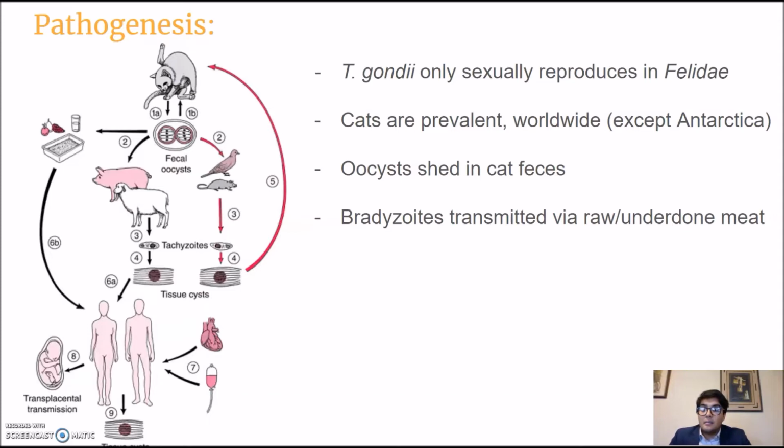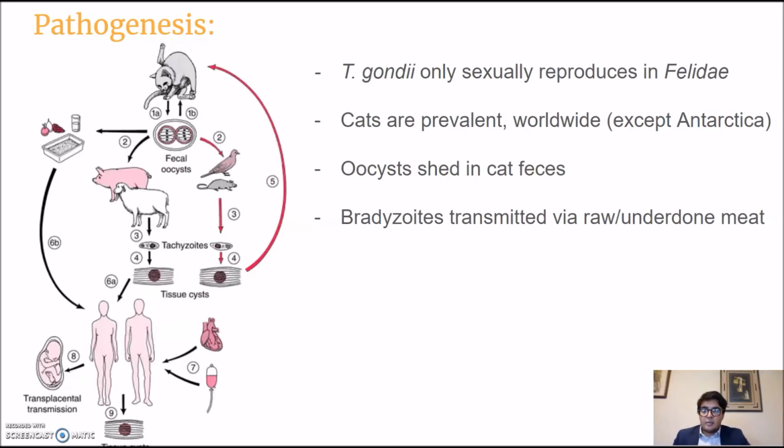And because of that, it only takes a little bit, and it's able to go all over. There are cats everywhere, so it's able to go through the fecal-oral route, and is picked up by farm animals, birds, rats, then also can get on our produce through soil and water that's been infected.